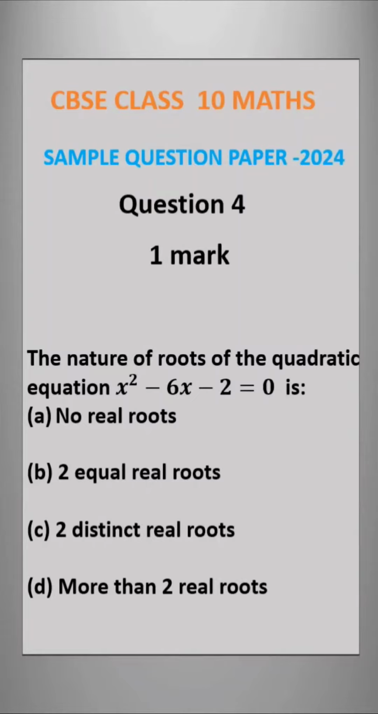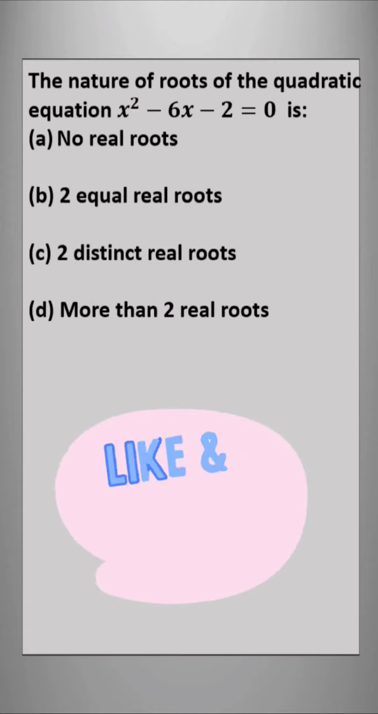In this video, let us solve question number 4 of CBSE Class 10 Maths Sample Question Paper 2024. And the question is taken from the chapter Quadratic Equations. The question is, the nature of roots of quadratic equation x square minus 6x minus 2 is equal to 0 is, there are 4 options. Now let us check which one is correct.